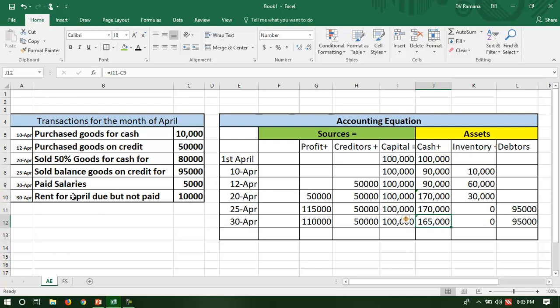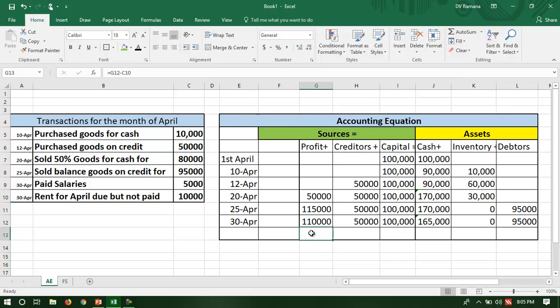But compare this with the next transaction. This rent of 10,000 is for the month of April. But did the company pay that? No. But even if it is not paid, the company is bound to recognize it because of the accrual concept.